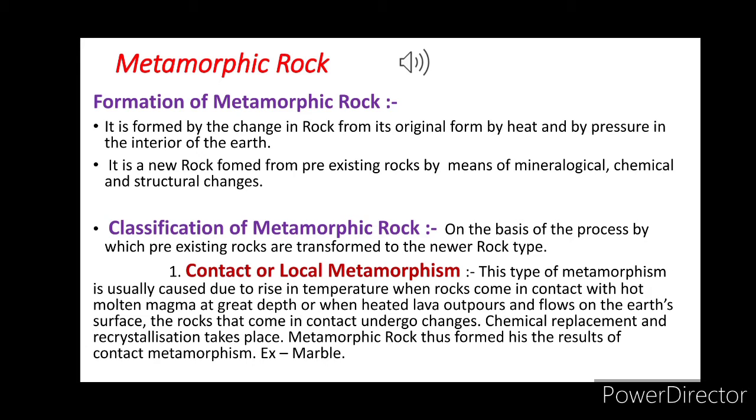This type of metamorphism is usually caused by a rise in temperature. When rock comes in contact with hot molten magma at great depth, or when heated lava outpours and flows on the earth's surface, the rock that comes in contact undergoes changes. Chemical replacement and recrystallization take place. Metamorphic rocks are thus formed as a result of contact metamorphism. Did you understand? This type of metamorphism is also called local metamorphism, as it takes place in a localized area. As an example, you can say marble. Okay.